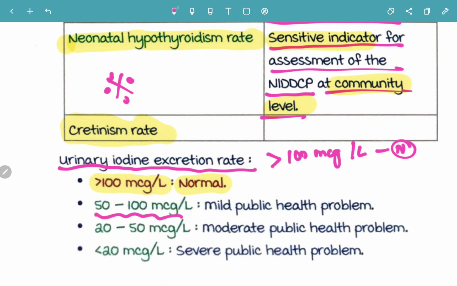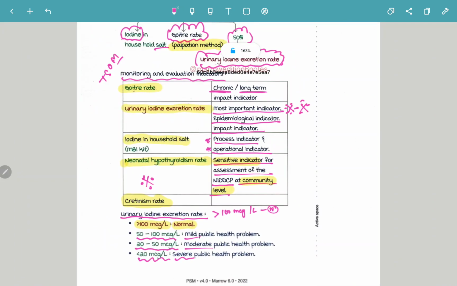So 50 to 100 mcg is a mild public health problem. 20 to 50 mcg is a moderate public health problem. And less than 20 mcg is a severe public health problem. So remember, normal is more than 100 mcg per liter. If it is 50 to 100, it's a mild public health problem. 20 to 50, it's a moderate public health problem. Less than 20, it's a severe public health problem.